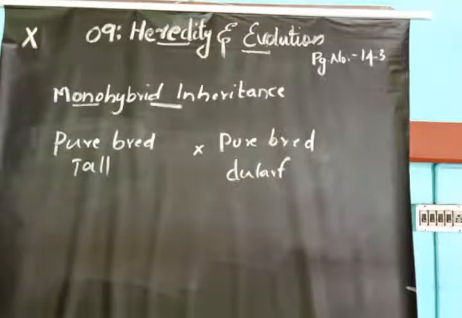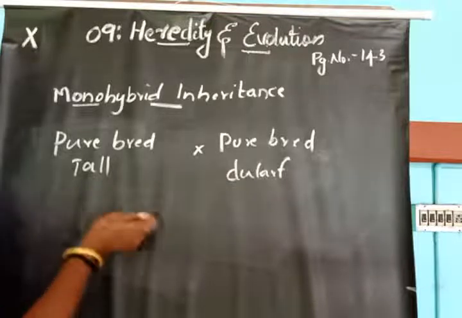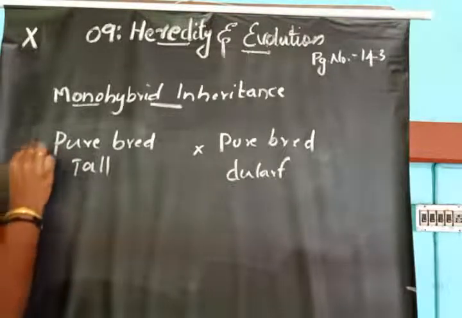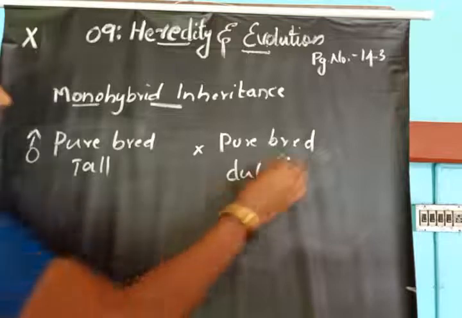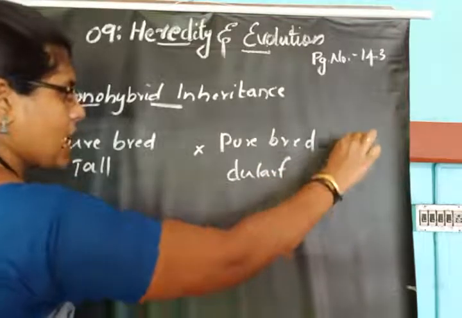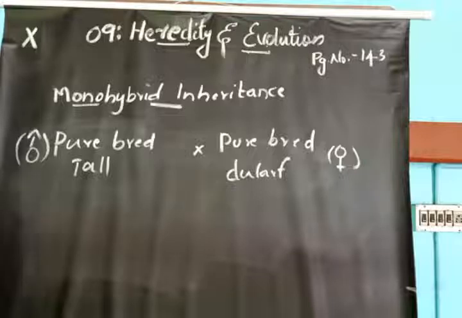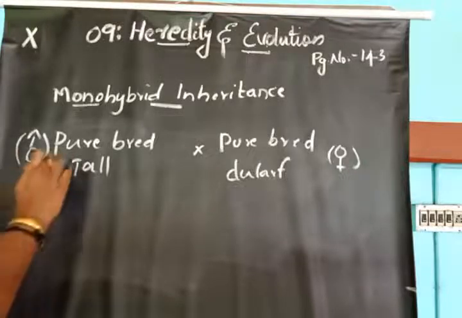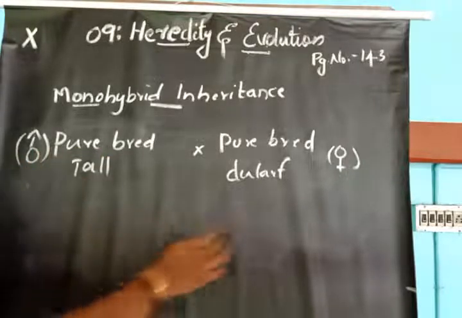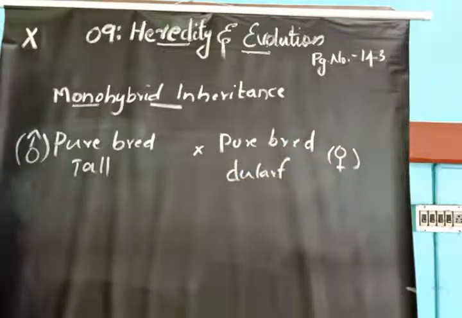In the first generation, suppose we consider the tall as father and the dwarf as mother. Vice versa is up to your wish. So we are considering pure breed tall as father and pure breed dwarf as mother.